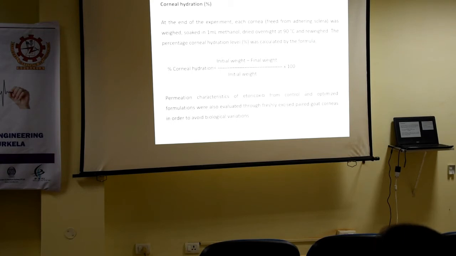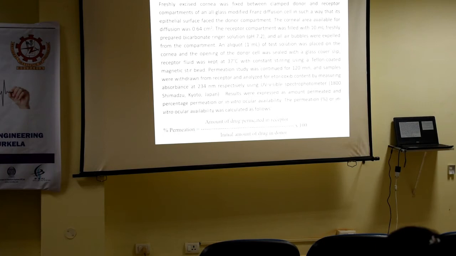That means if the corneal hydration level is more, then more drug can penetrate through the cornea. But at the same time, it indicates that if more drug is penetrating, there might be depletion or degradation in the corneal layer. So in order to know whether the cornea is getting damaged by exposure to our formulation or not, we are estimating this parameter.